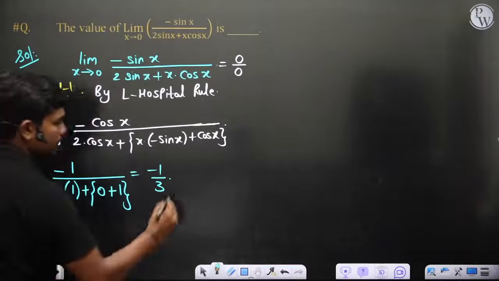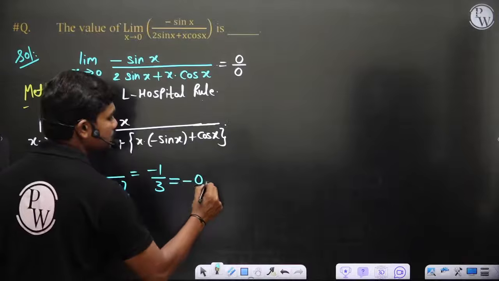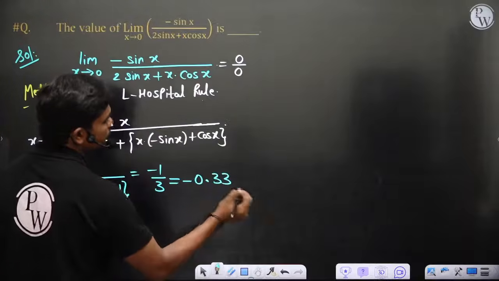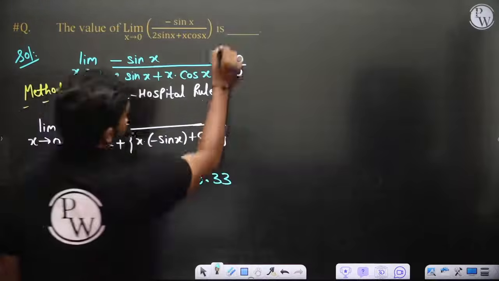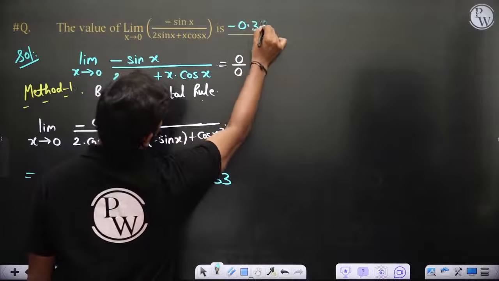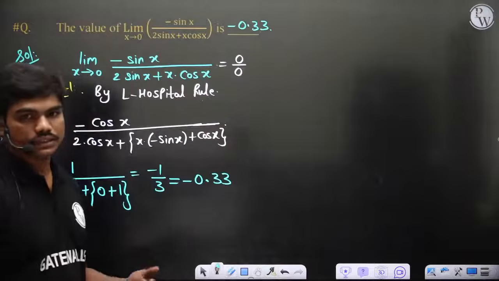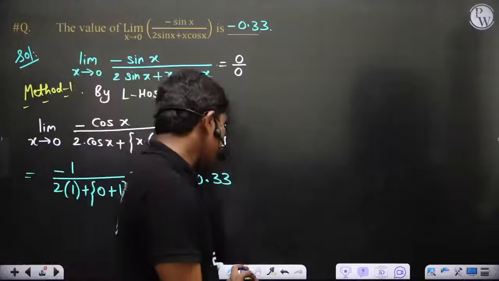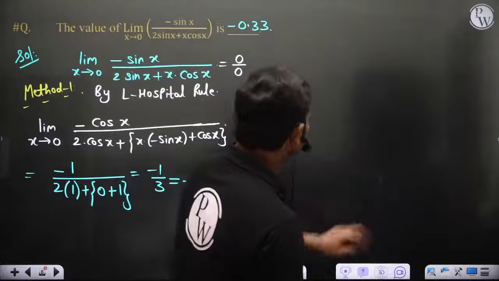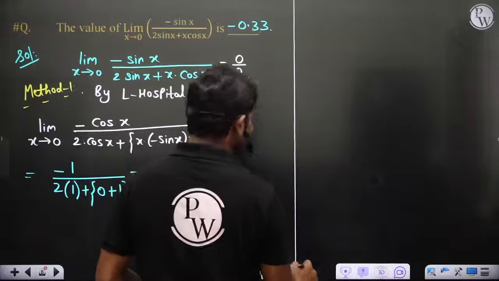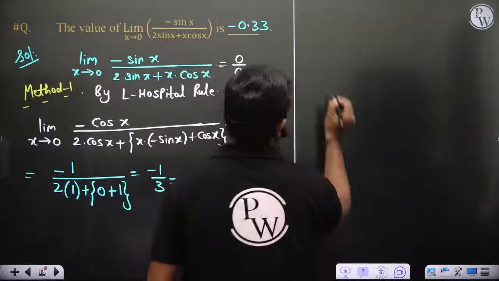So minus 1 by 3, which means this value is minus 0.33 if you round off to 2 decimal places. So minus 0.33 is the answer. Now the second method which I would like to do is, sometimes just by adjusting the terms, you'll get the answer very easily.